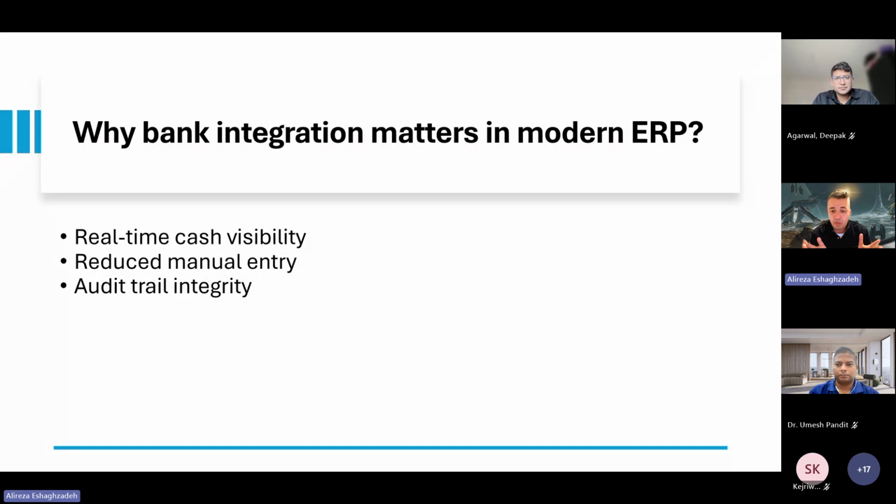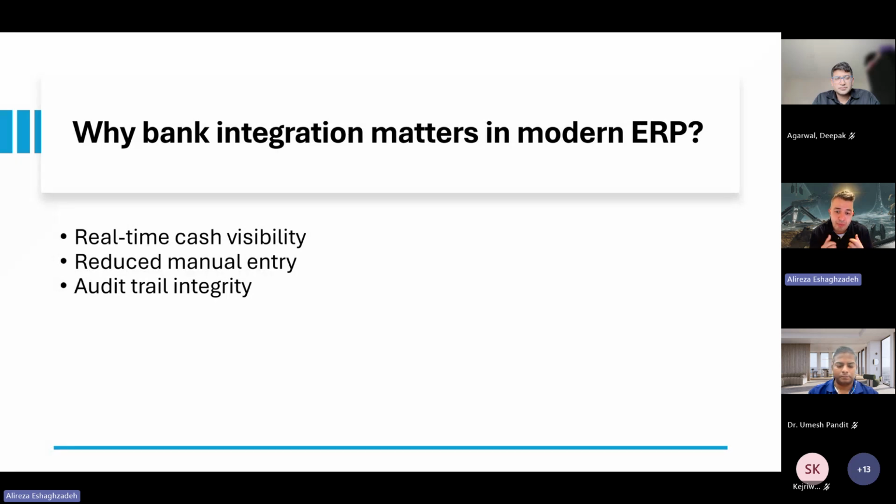Bank integration is a critical part of modern ERP because it connects financial operations directly with the bank activity. It gives organizations real-time visibility to cash positions, helping teams make faster and more informed decisions. By reducing manual data entry, it lowers the risk of errors and improves the overall process efficiency.